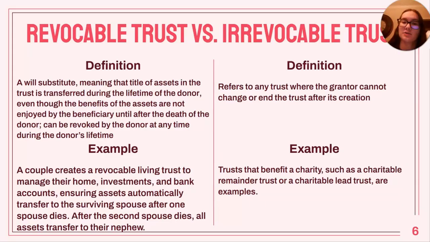Irrevocable trust refers to any trust where the grantor cannot change or end the trust after its creation. Trusts that benefit a charity, such as a charitable remainder trust or a charitable lead trust, are examples of this.